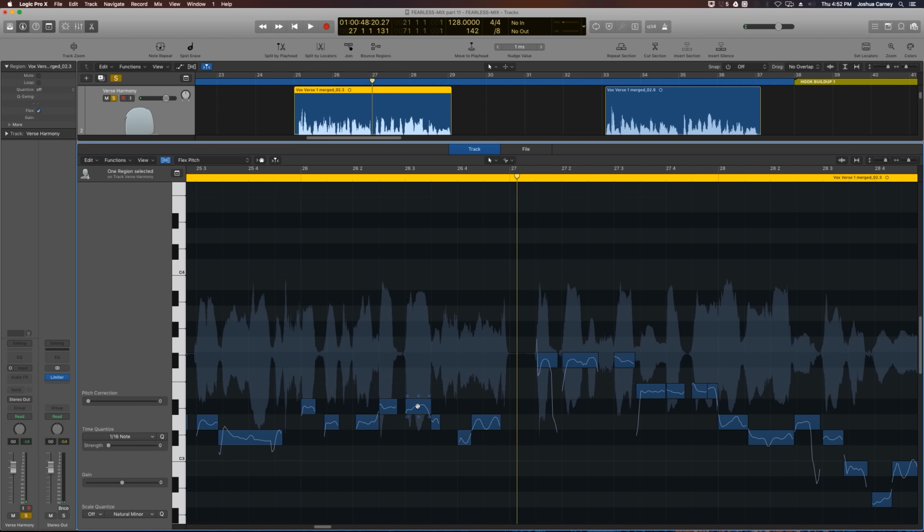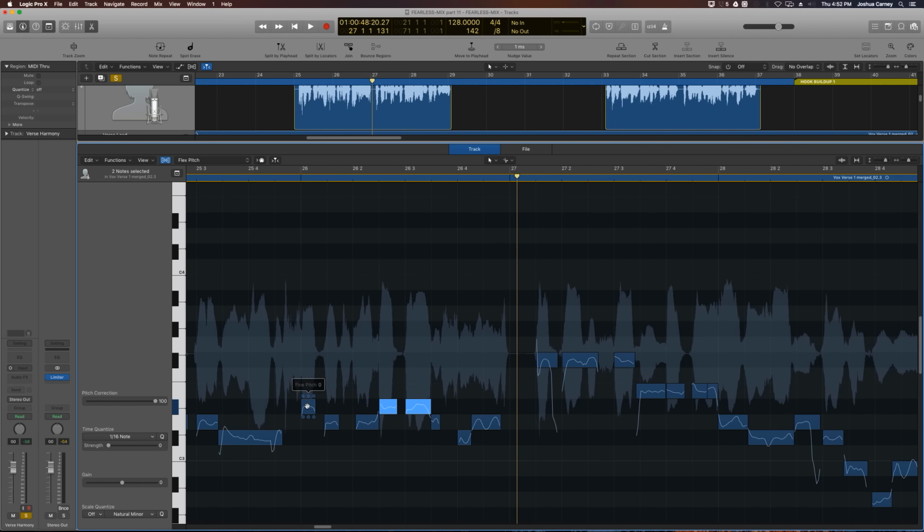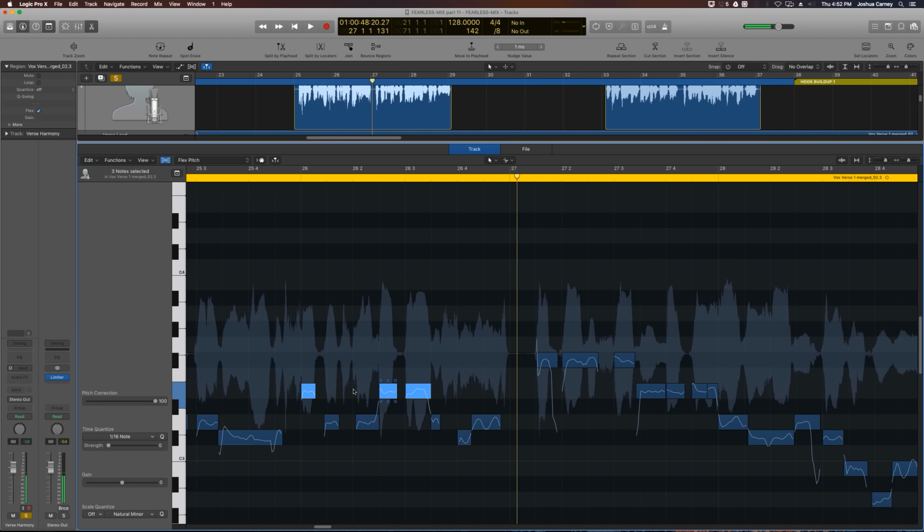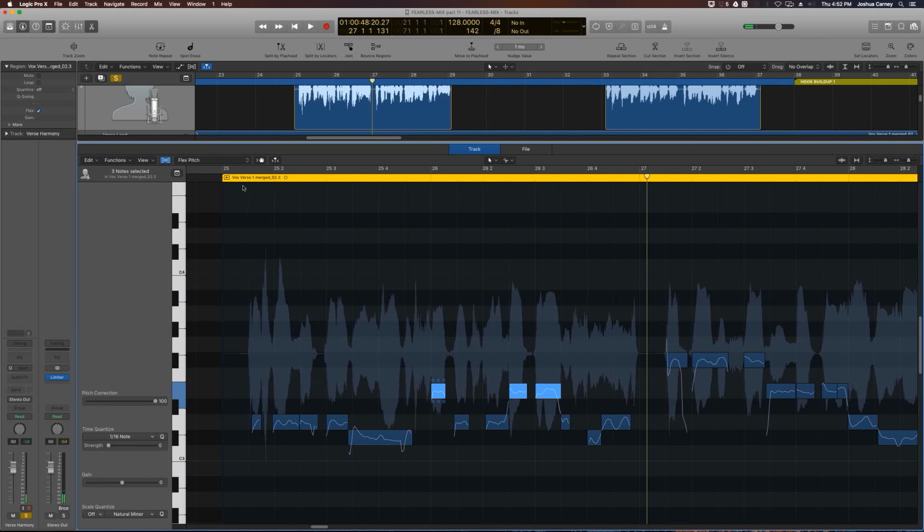And these E flats, we're going to move these up to E natural since there's no E flat in the key of B minor. So let's pull these up a half step as well. All right, so let's give this a listen.